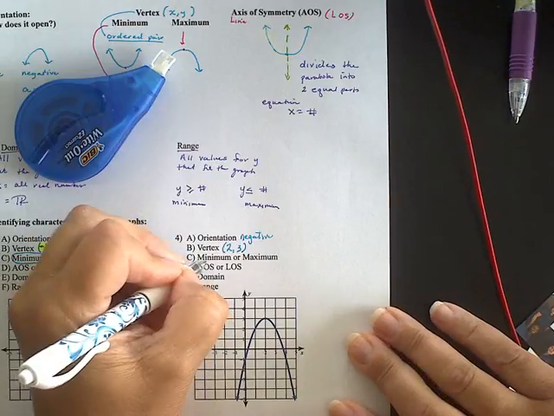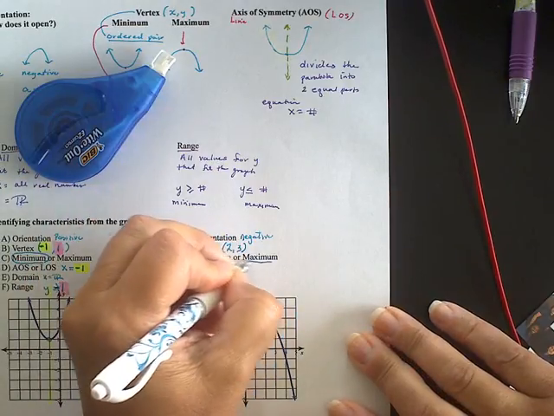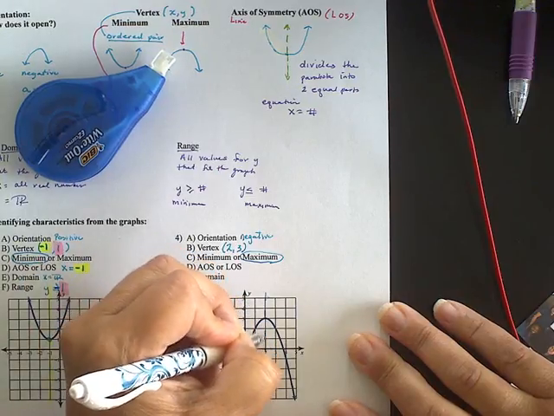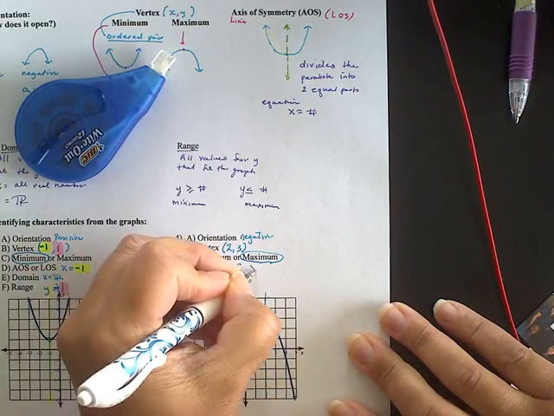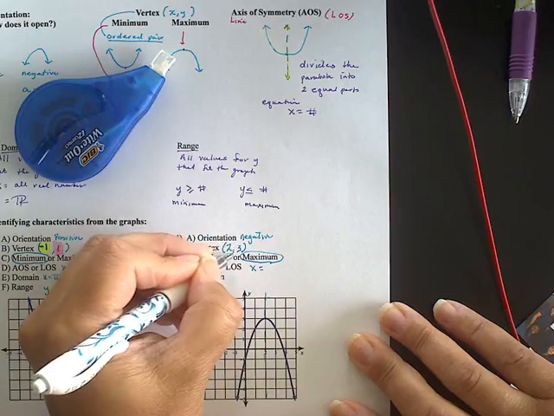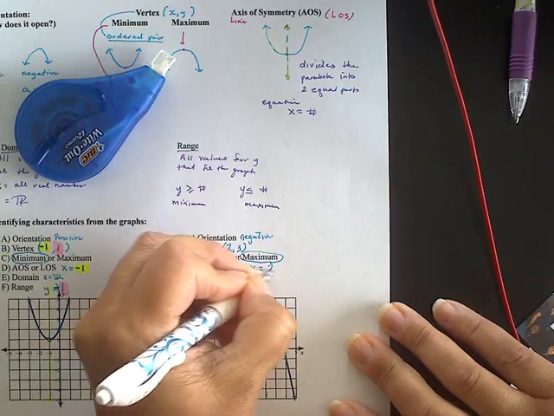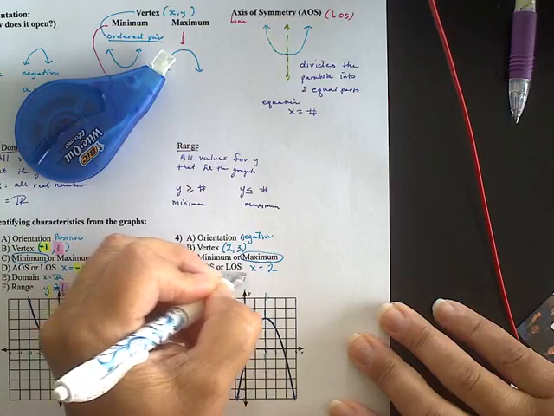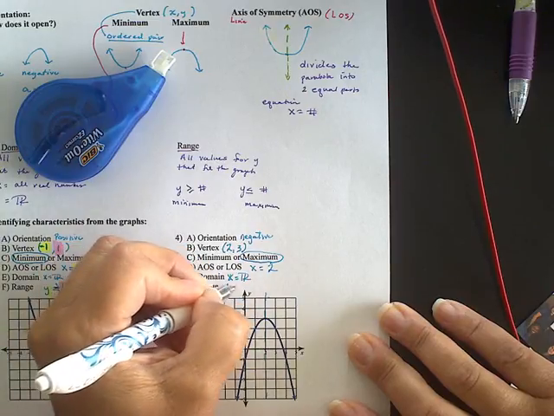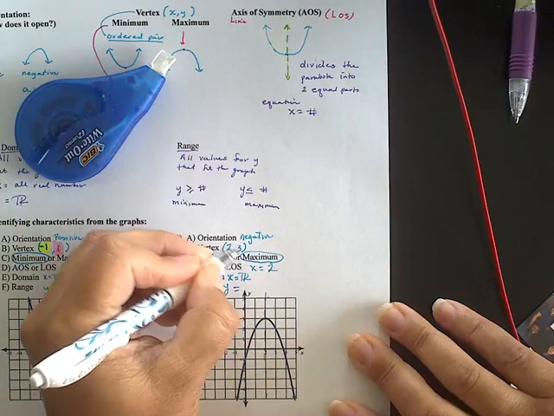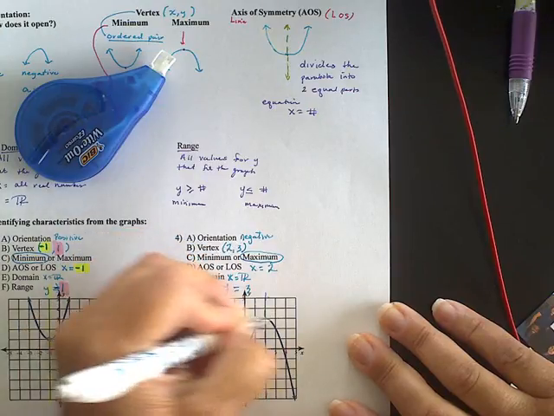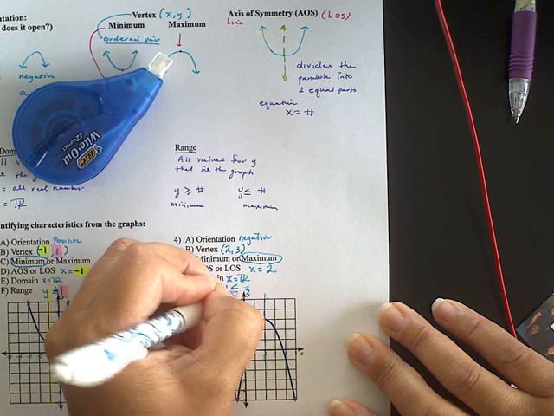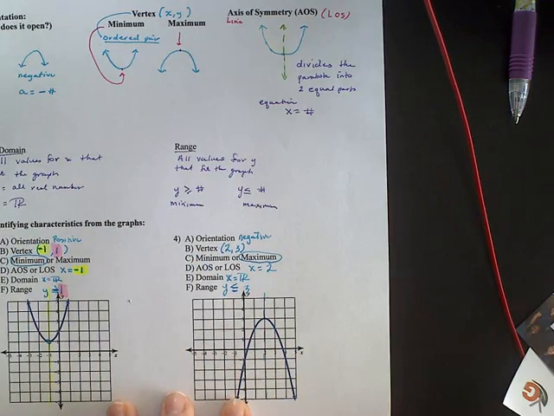For the minimum or maximum, there's a top to it, so there is a maximum. The axis of symmetry is this line that goes right down the middle. x equals, and it's going to match this 2 right here, so x equals 2. Domain is all real numbers. And my range, y is equal to this 3. That's as high as it goes, and then everything below that, so it's less than or equal to 3. And those are the notes.